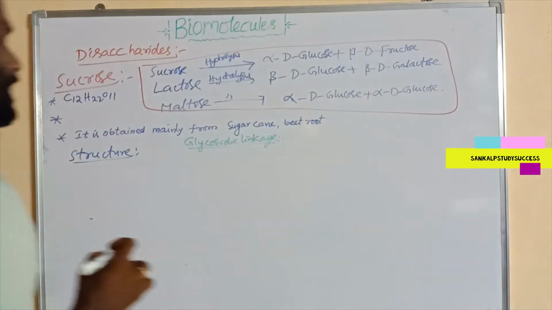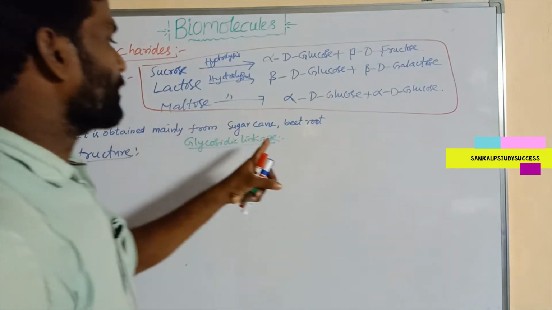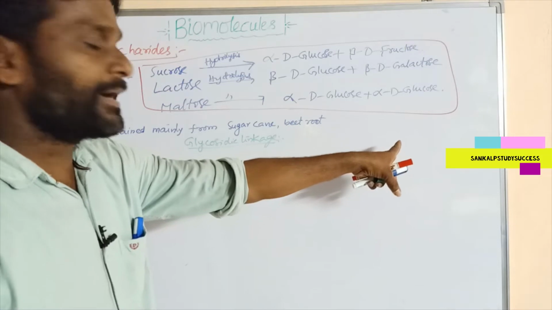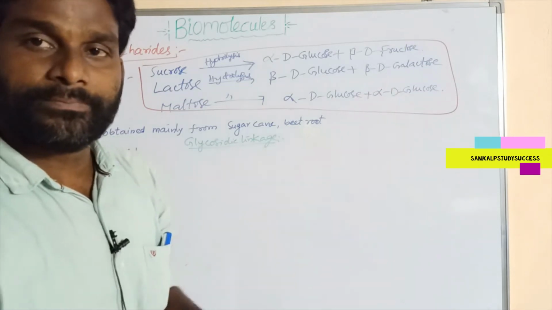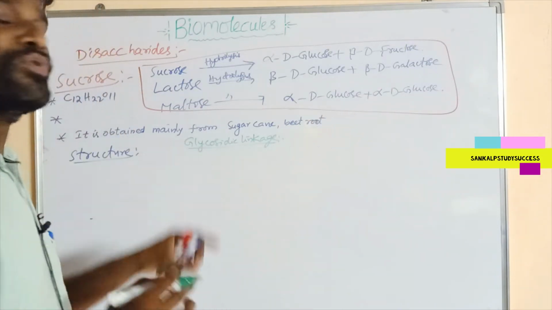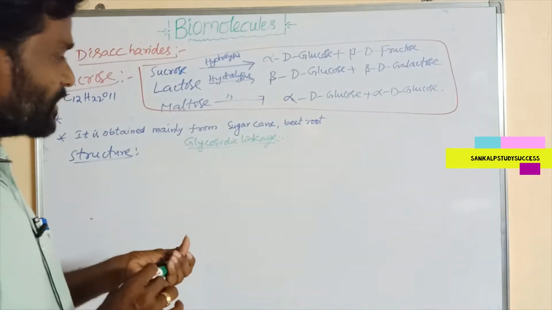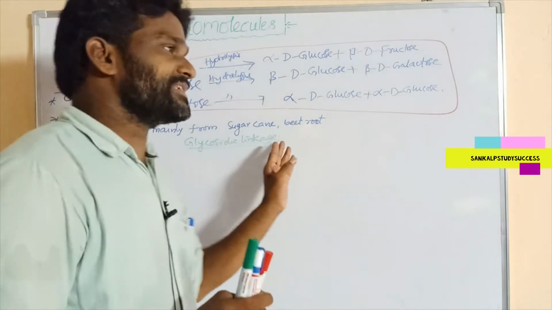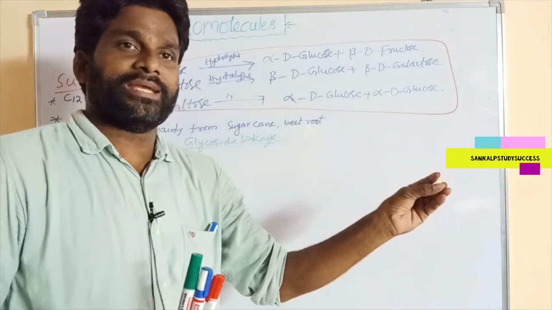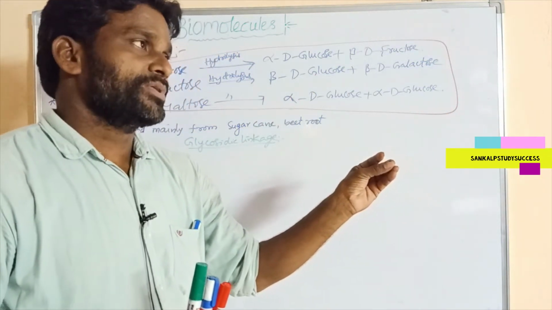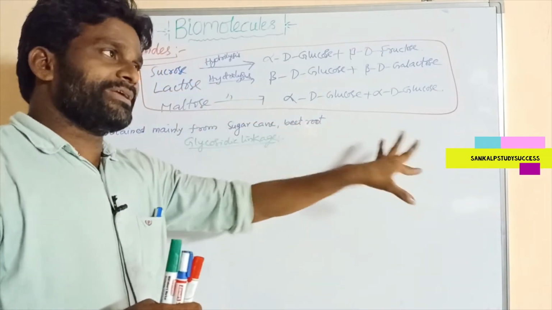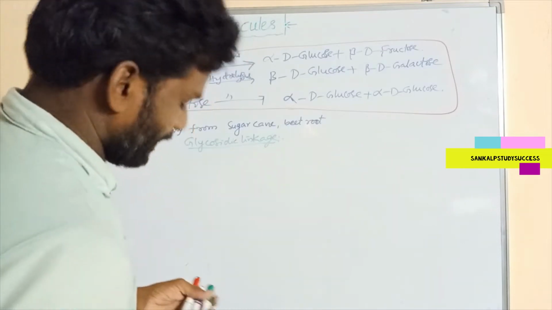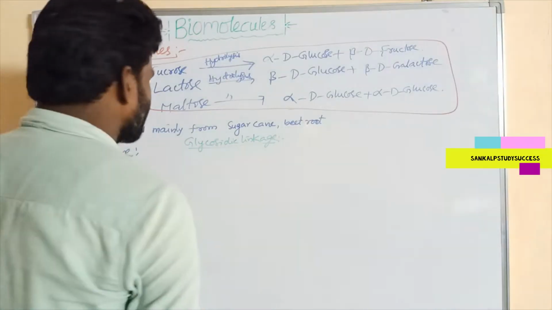A link formed between two monosaccharide units by loss of a water molecule is known as a glycosidic linkage.